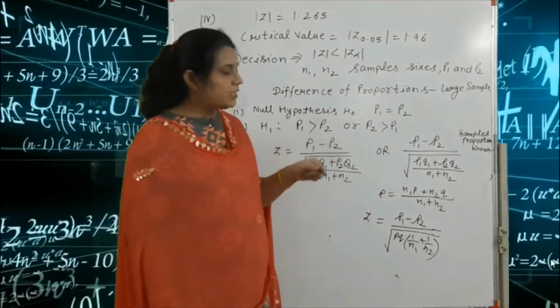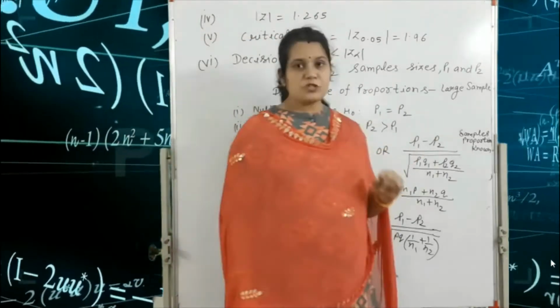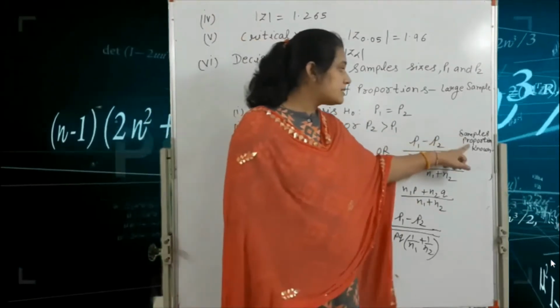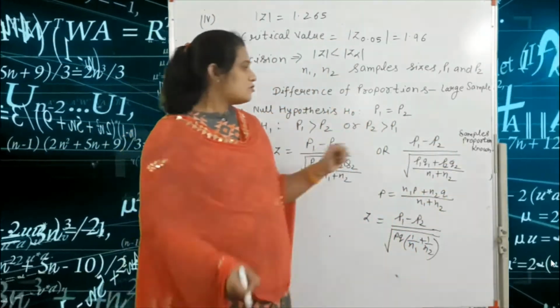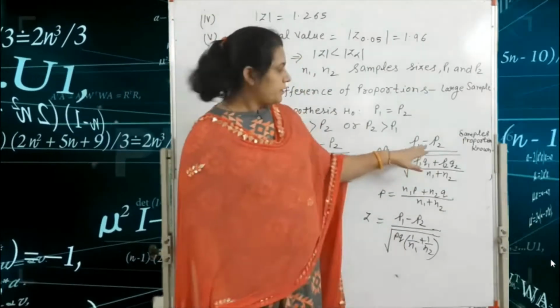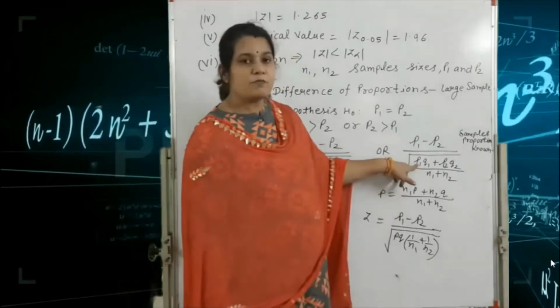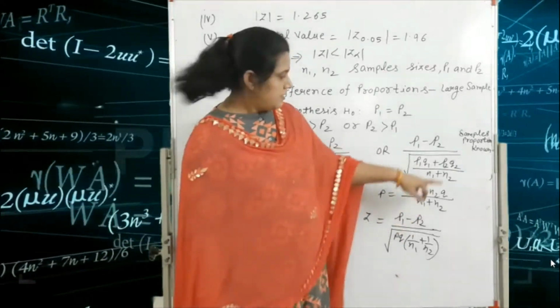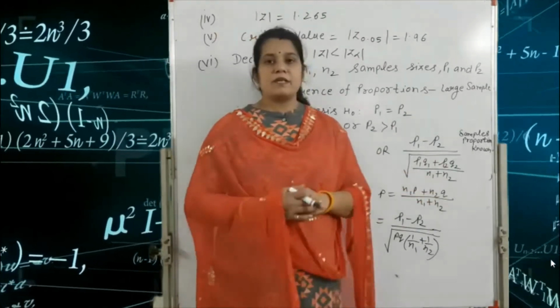Okay, or you write here the second formula. This formula is used when the sample proportions are known, that means the probabilities are given. So we write here small p1 minus small p2 divided by root small p1 q1 plus small p2 q2 divided by n1 plus n2.